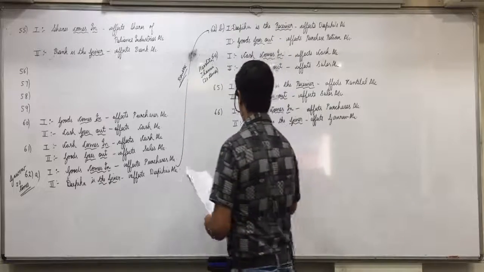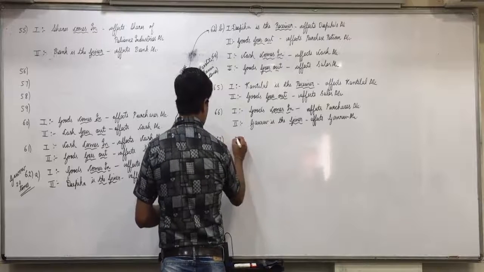Okay. So first effect, write down, purchased goods from Desai.